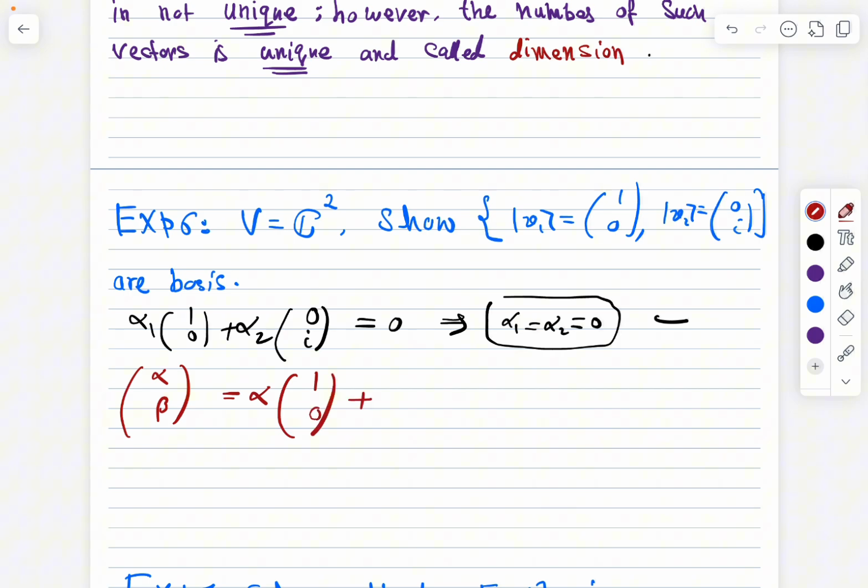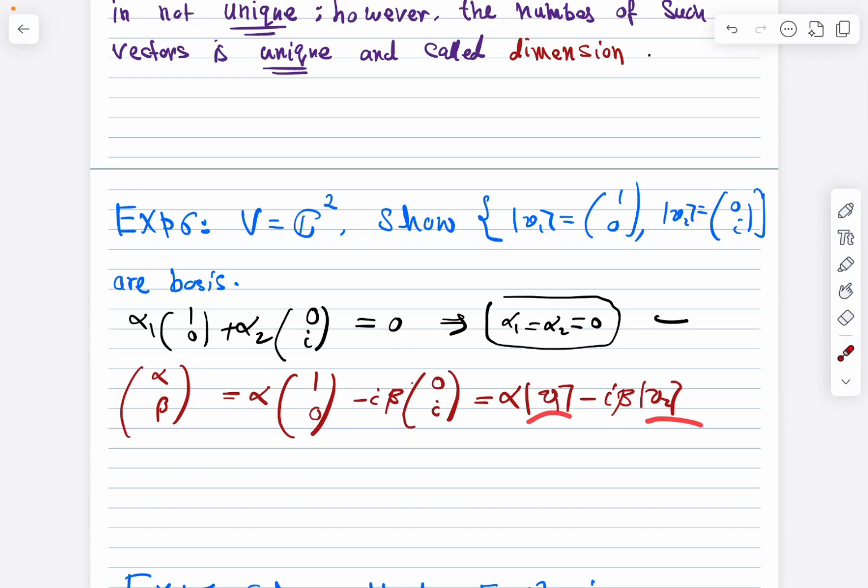However, I can rewrite it as alpha (1, 0) plus, or rather minus, i beta (0, i). Let me check if we distribute this here. As we can see, it is alpha v1 minus i beta v2. So it's a linear combination. Any vector can be written as a linear combination of v1 and v2.